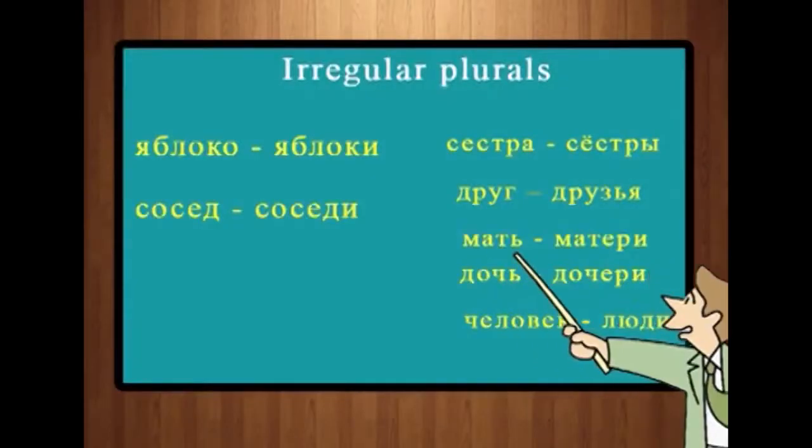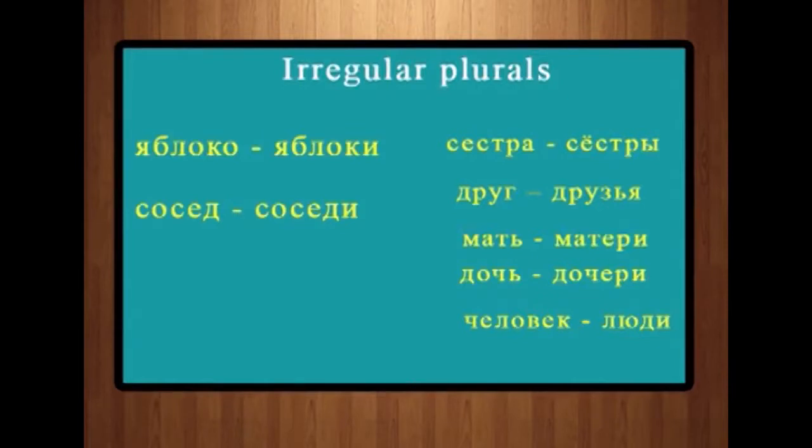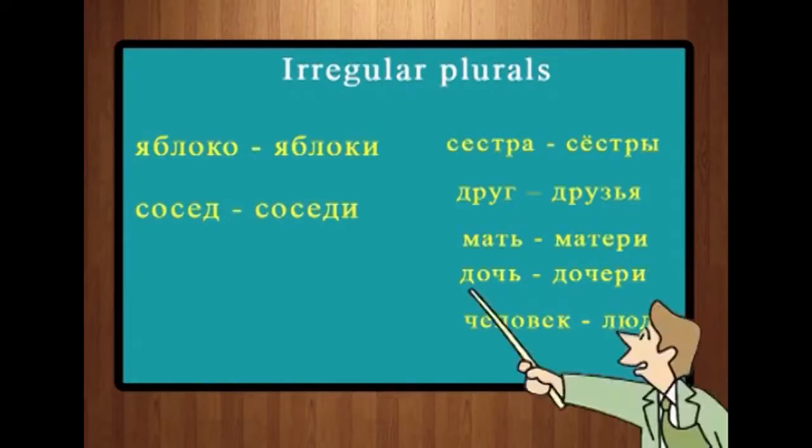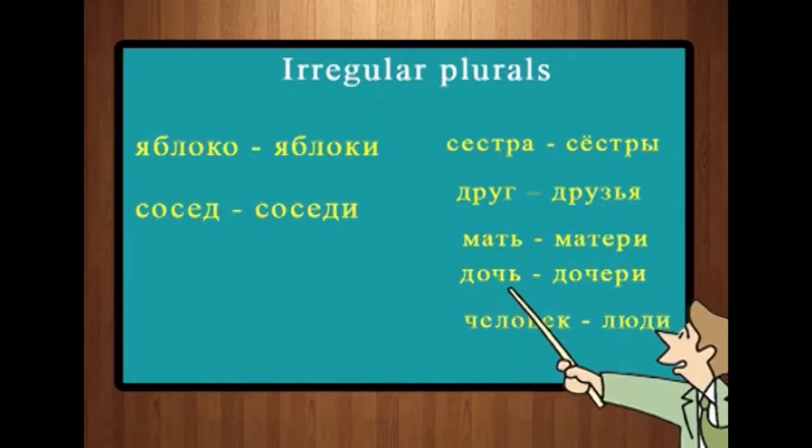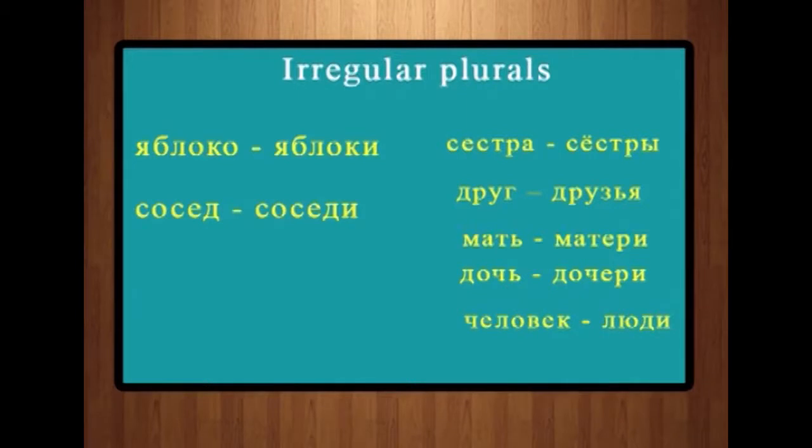Mat, mama, mother. And what is the plural form of mat? Machiri. The same way, doch. Doch is daughter. And what is the plural of doch? Dochiri, daughters.